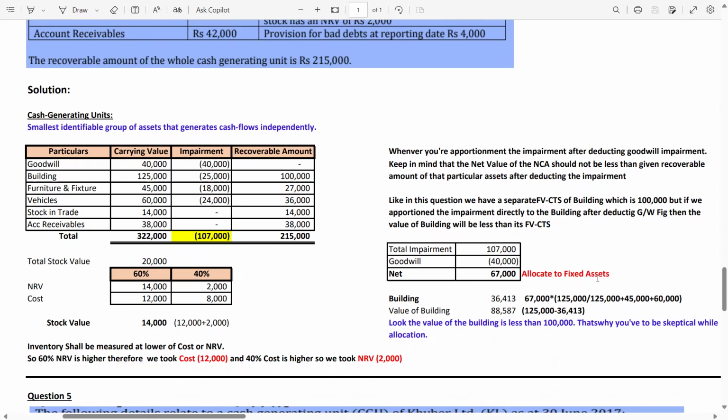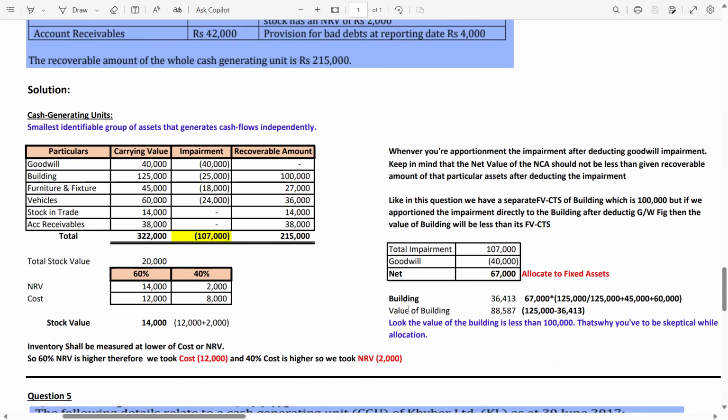Once you deduct the goodwill impairment from the total impairment, then the remaining impairment should be allocated to the other assets. But you have to be skeptical. You have to ensure that the impairment you allocate to the other assets, meaning the non-current assets, should not reduce their net amount below the fair value or value in use given in the question. Means it should not be reduced below their carrying amount.